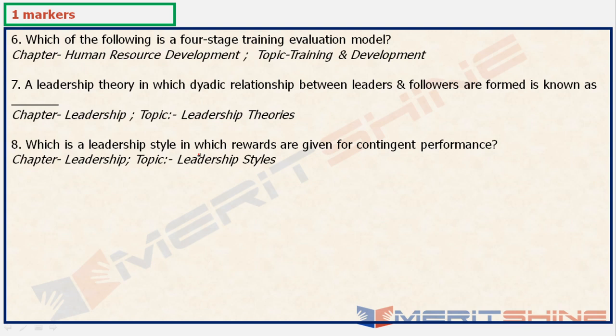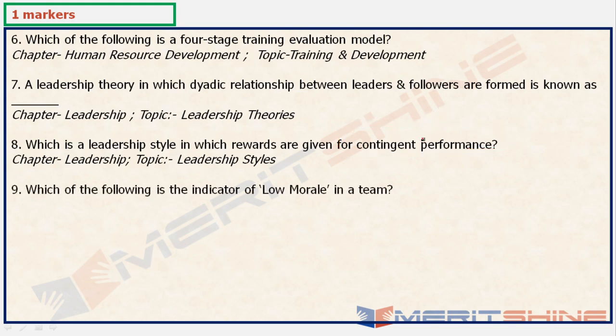Obviously, again, this is a question which will be based on your options, because there will be multiple leadership styles in which you can reward them with contingent performances. So this is based on the options. But the idea here is that now you know that all leadership styles that give results on contingent performances, you'll have to know about them.